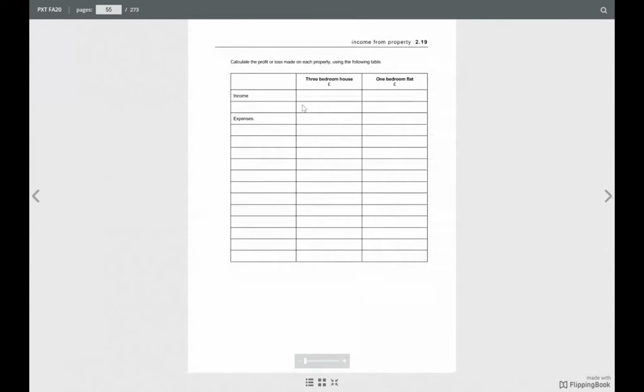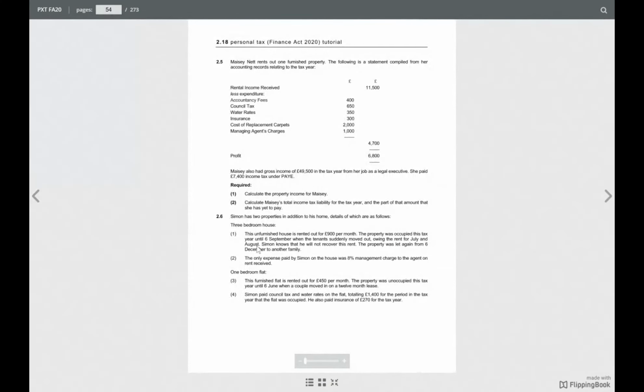So box number 1, the 3-bedroom house. We have the income. The property was occupied this tax year until 6th September, so from April to September. We have 900.